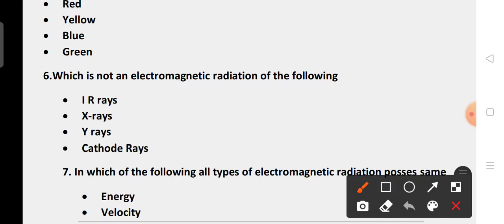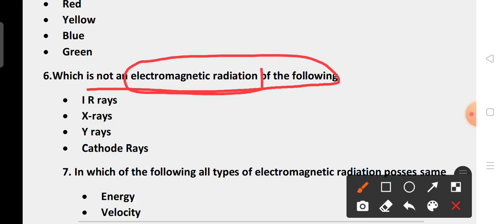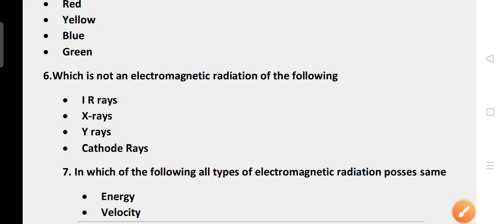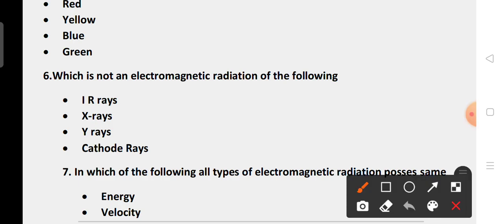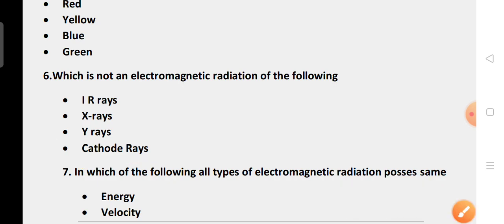Which of the following is not an electromagnetic radiation? Option A IR rays, option B X rays, option C gamma rays, option D cathode rays. If we observe carefully, option D, cathode rays, is not an electromagnetic radiation.